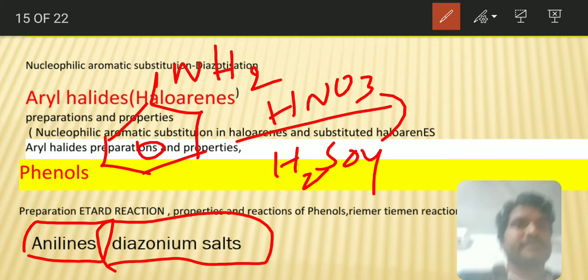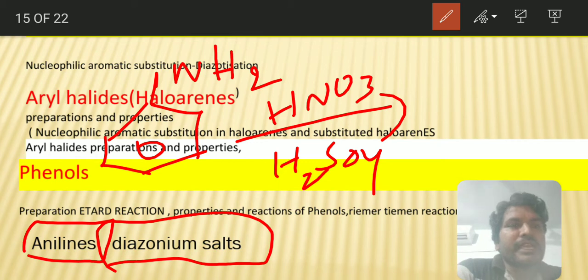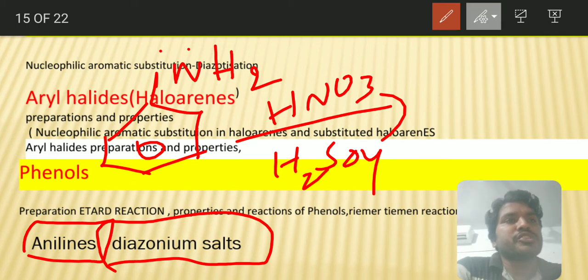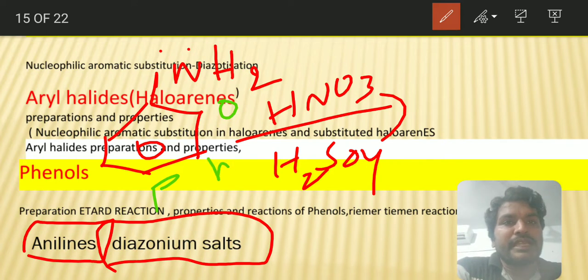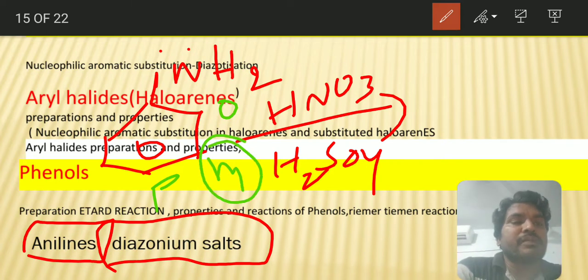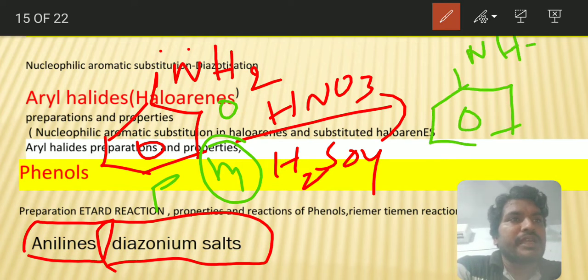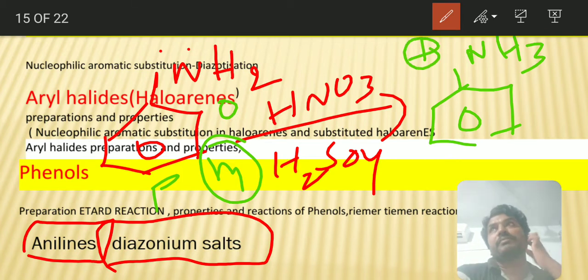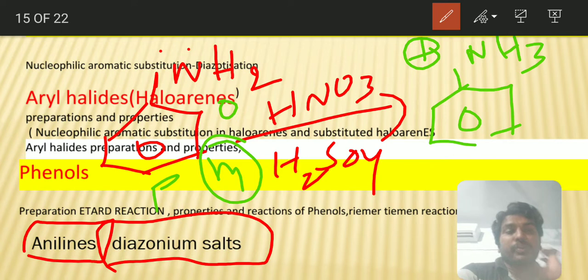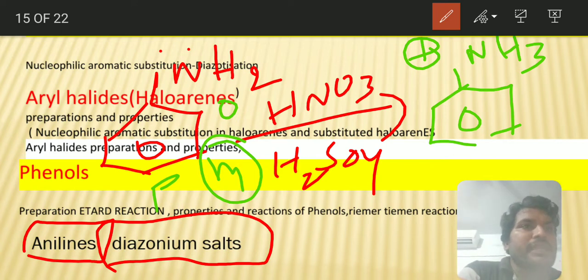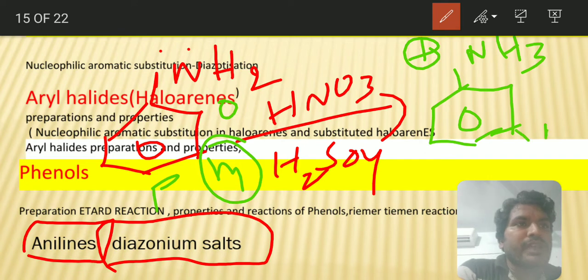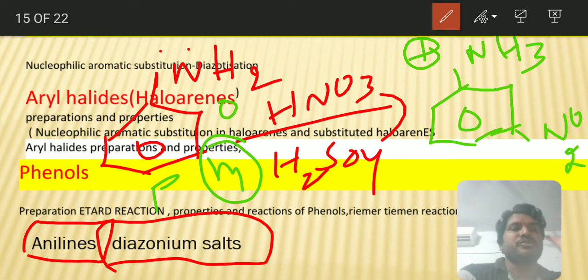One minute. Whenever aniline reacts with HNO3 and then H2SO4, NH2 is an ortho-para directing group, so you can expect substitution only at the ortho and para positions. But in the products you can get the meta product also. Why will you get the meta product? During the reaction NH2 takes a proton and forms the NH3+ group, which is a meta directing group. Since NH3+ is a meta directing group, the nitro group will attack the meta position also. This is very important.